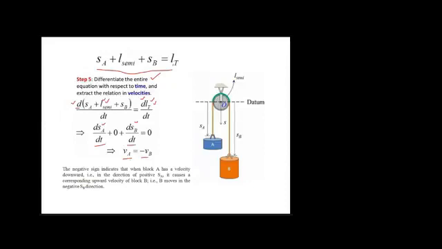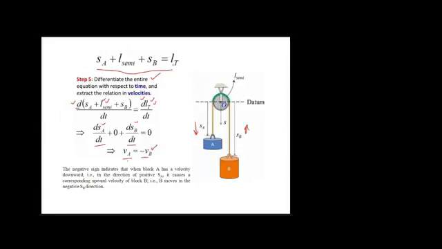The negative sign indicates that if block A moves downward, its velocity will be positive. In that case, block B will move upward and its velocity will be negative, because the positive sign is downward. So this equation basically represents this.